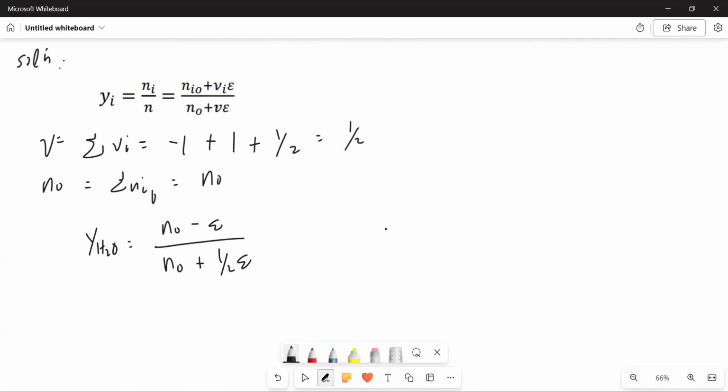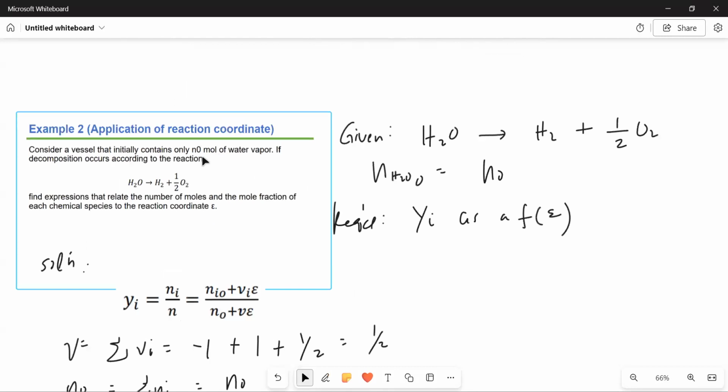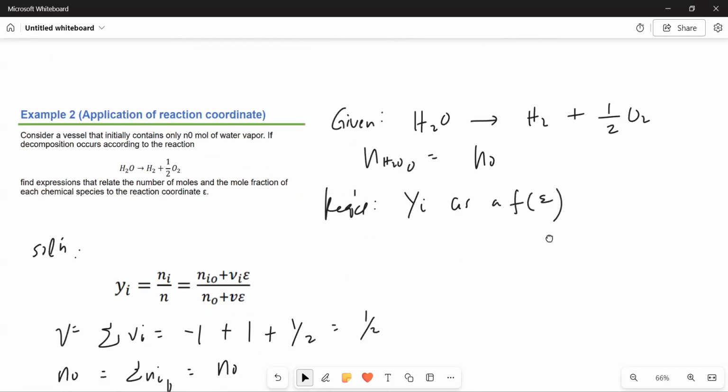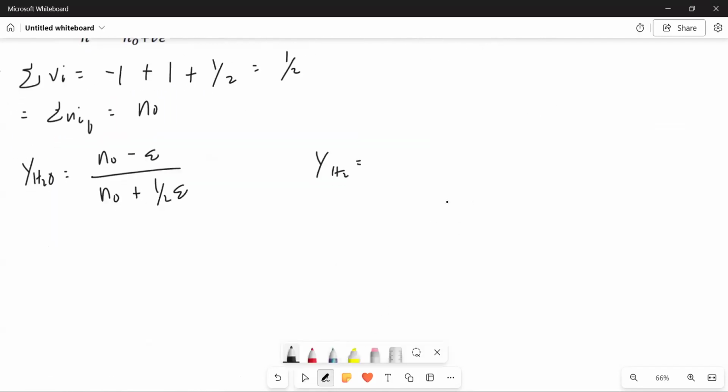Next, let's try for H2. N sub I naught is 0, right? Why? It's stated in the problem that it initially contains only N naught mole of water. So there's no H2 yet.